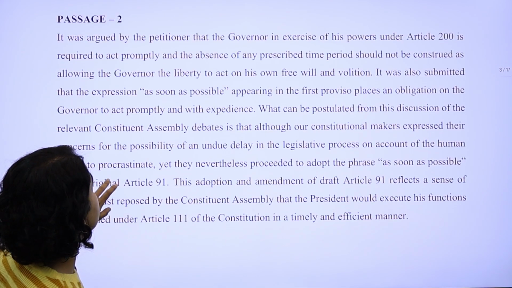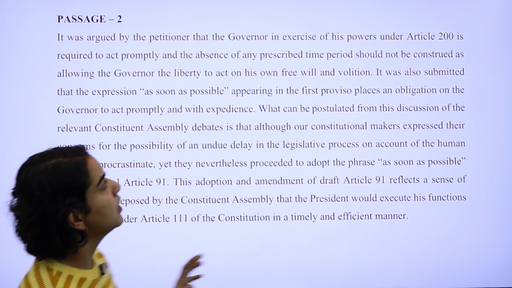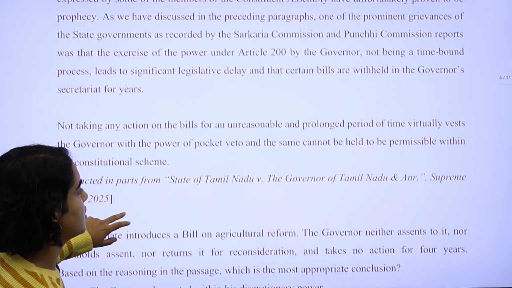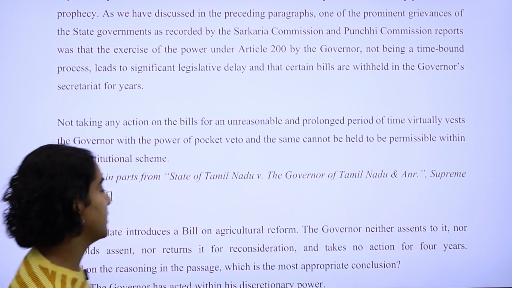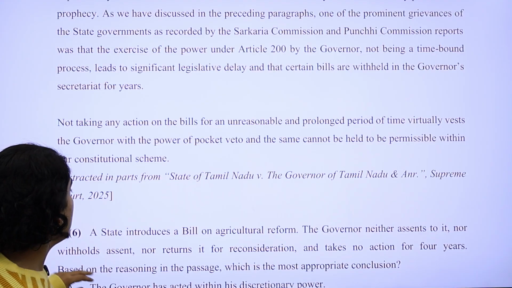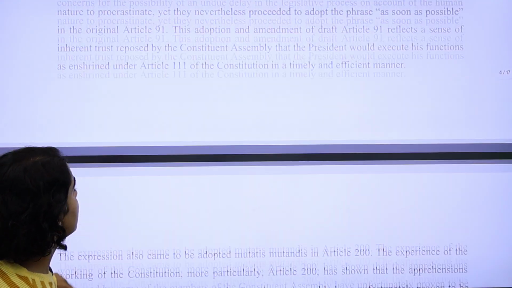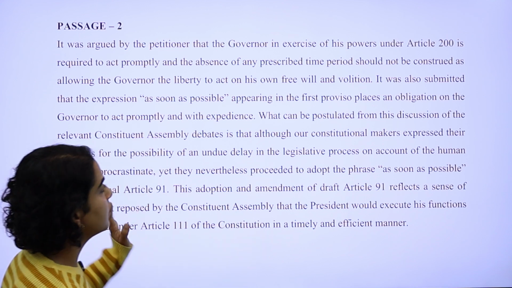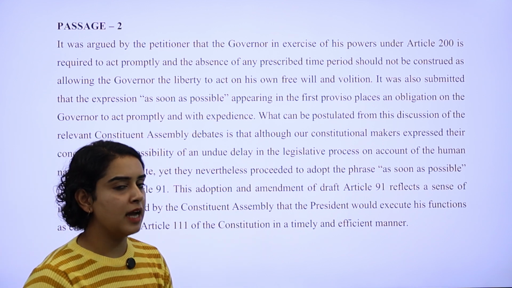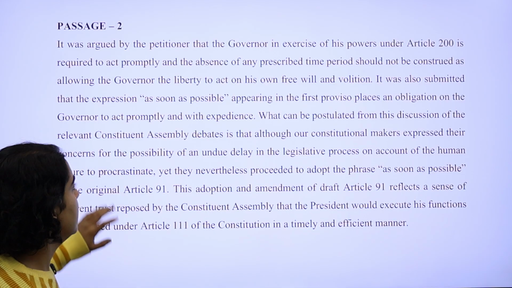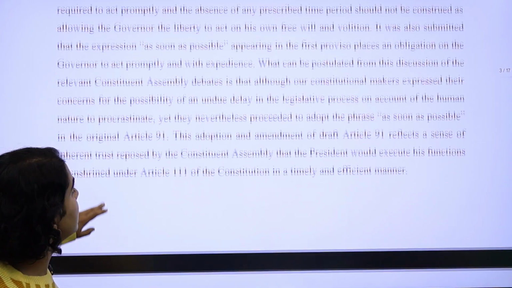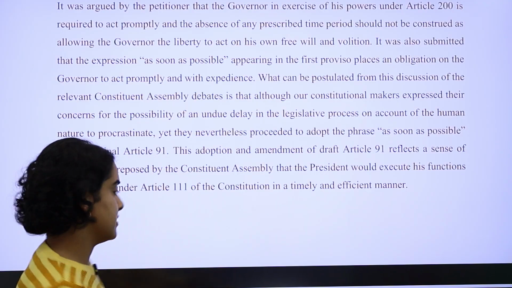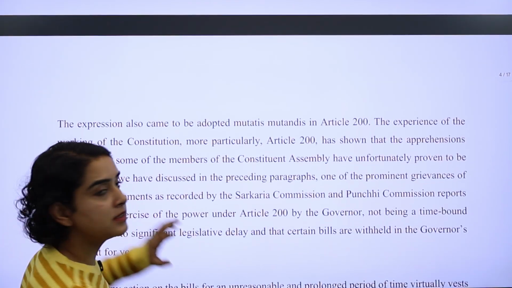Now, moving ahead with the second passage, it was around the power of the governors, which has been discussed in a very important 2025 judgment, State of Tamil Nadu versus Governor of Tamil Nadu. If we look at the length of the passage, it is just a discussion which has happened in the judgment. Even if you do not know what exactly happened in the judgment, that's absolutely fine. What is important is that you read the passage carefully and try to understand the legal reasoning that the court has given, because that is going to help you answer the questions.